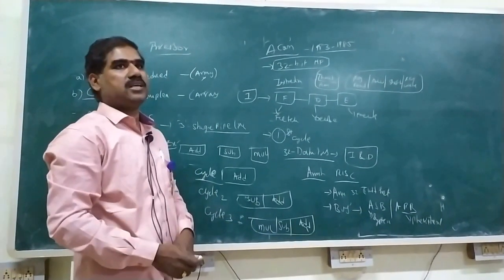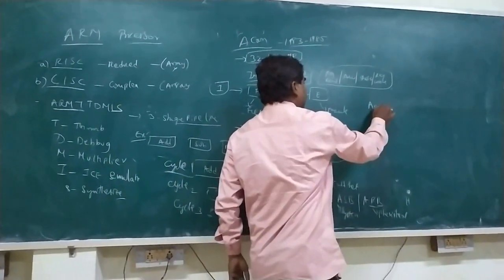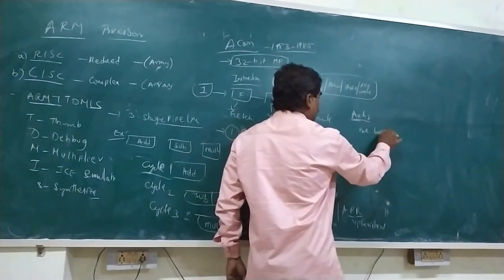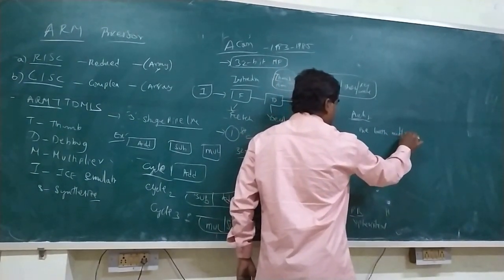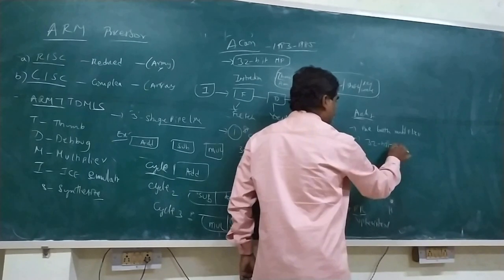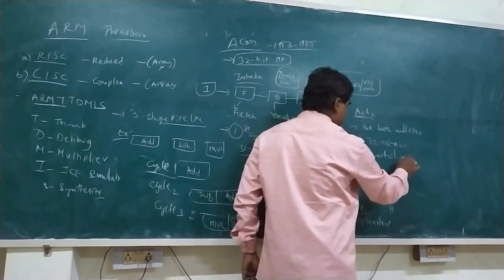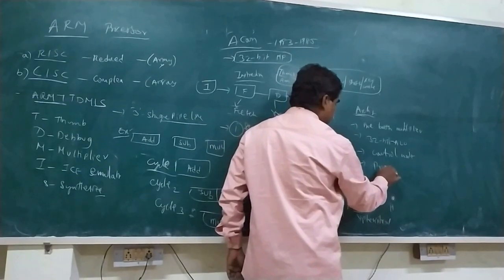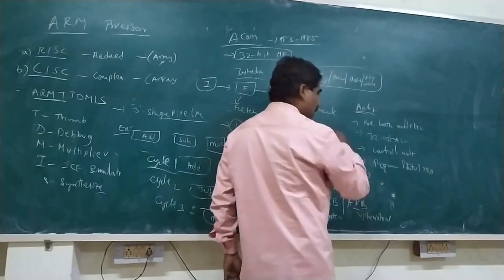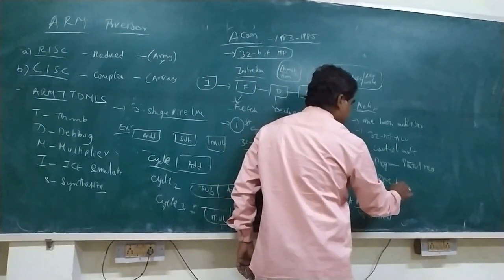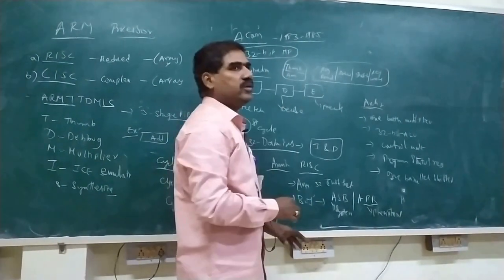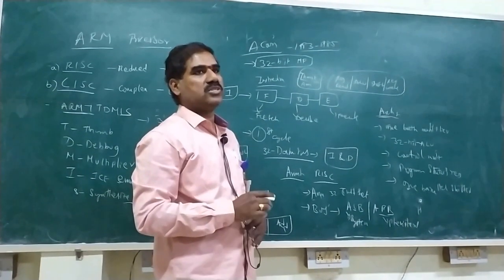In order to design the architecture, what we require is, first one is one Booth multiplier, another one is 32-bit ALU, another one is control unit, another one is program status register, another one is one parallel shifter. By taking this combination together, we can design the architecture of ARM processor.